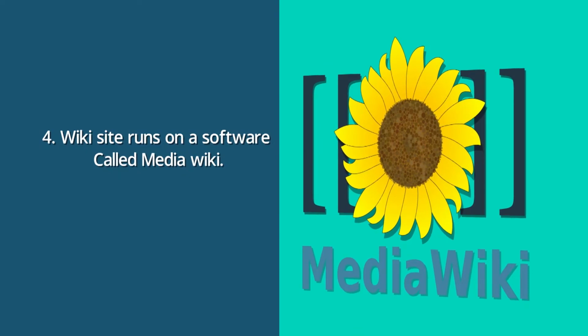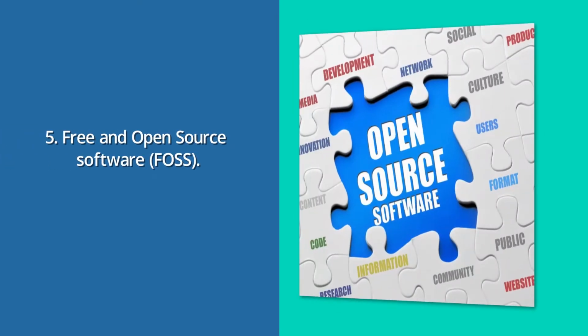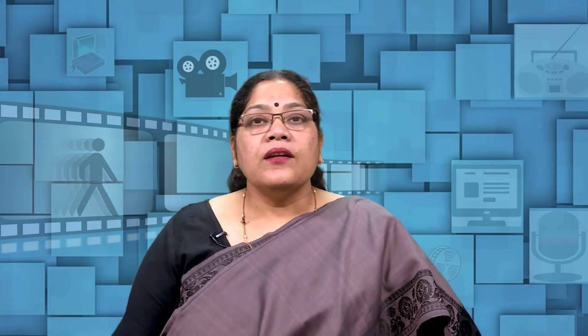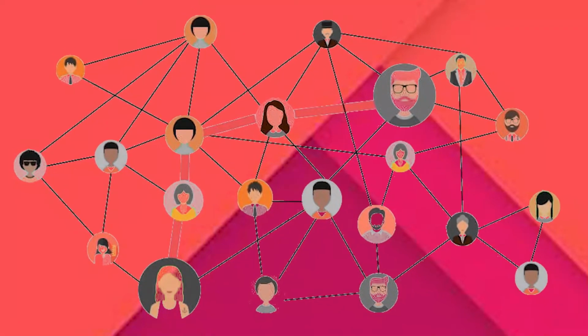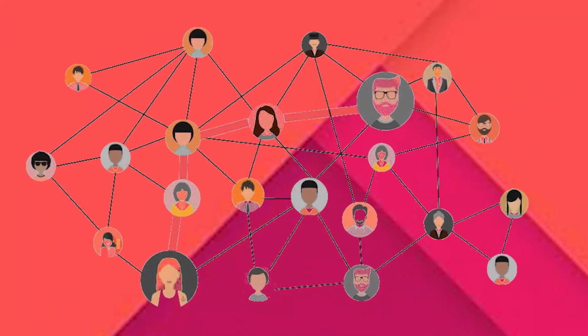Any Wiki site runs on a software called MediaWiki. It is a free and open source software. Wiki is used for a variety of purposes. It is used for building communities like WikiEducator, which is a community of educators, and Wikipedia, which is an online encyclopedia. Wiki is gaining popularity around the world because of the community base which it supports and entices. It invites like-minded people to come and work together on a web-based platform. If you make a mistake, it is easy to revert to an earlier version of the document.